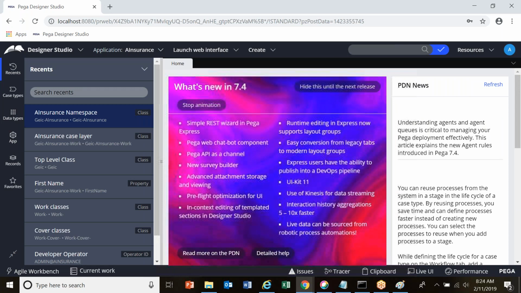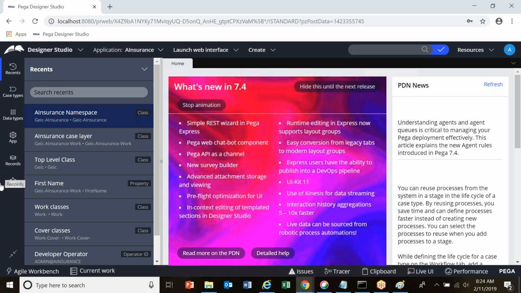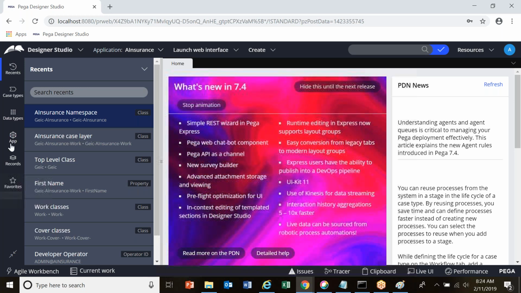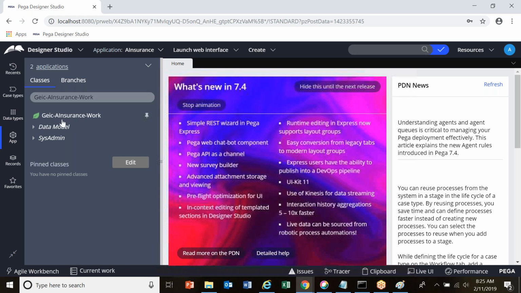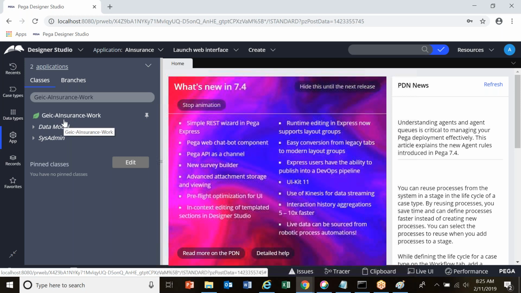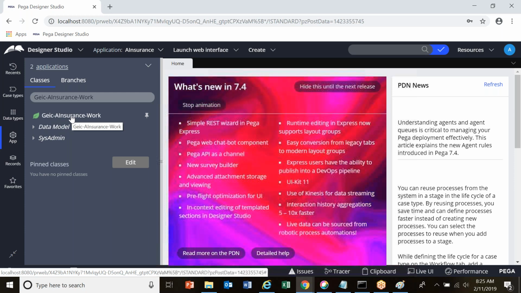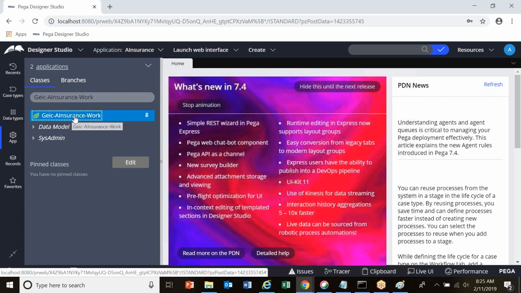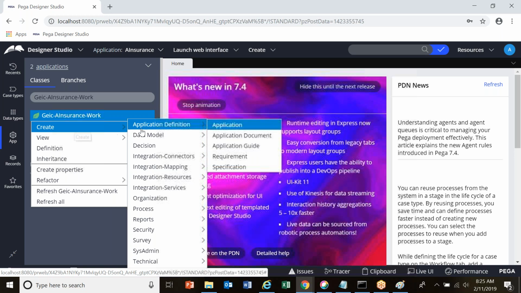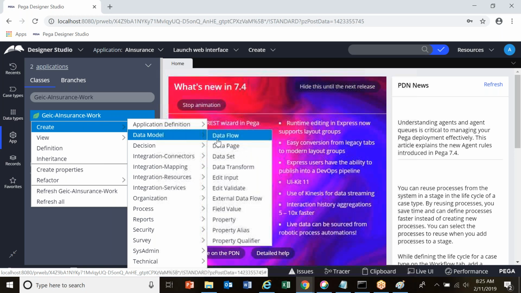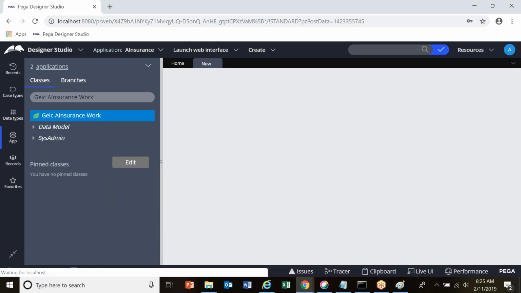So where should all these properties be created? All these properties should be created in my work class. How to access classes in PRPC? Click on App Explorer. Once you click on App Explorer, the default class shown is your work class. If I wanted to create a property, first I have to right click on this, hover on create, go to data model, and there is something called property. Click on this property.